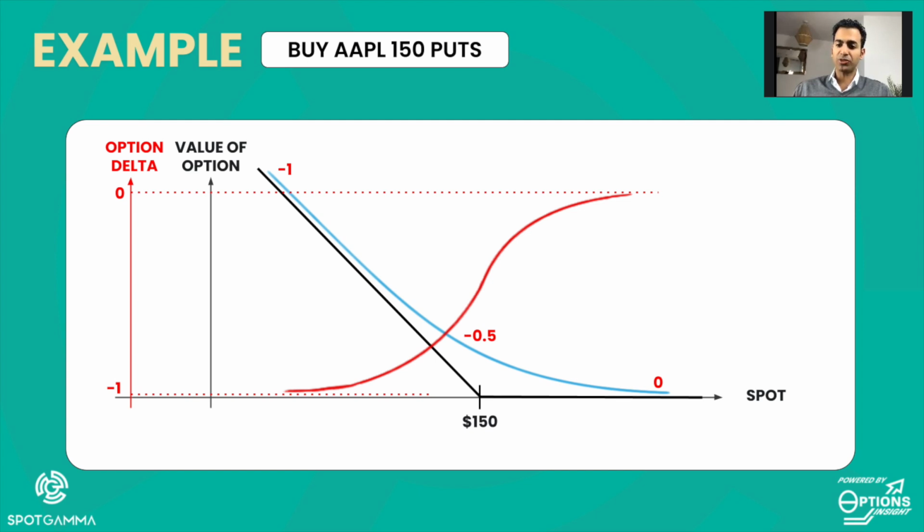The shape of the S curve is similar to the call option, except in the case of puts, the delta is negative. By the way the delta evolves, we can see it has the acceleration in delta as we go through strike. That's where the delta is changing the fastest. And then it slows down and reaches a limit of minus 1 when the put is deeply in the money.